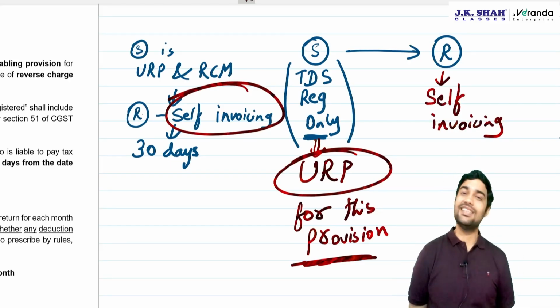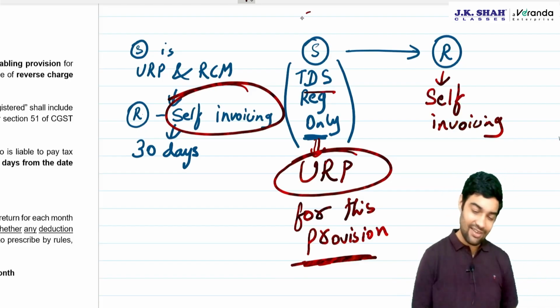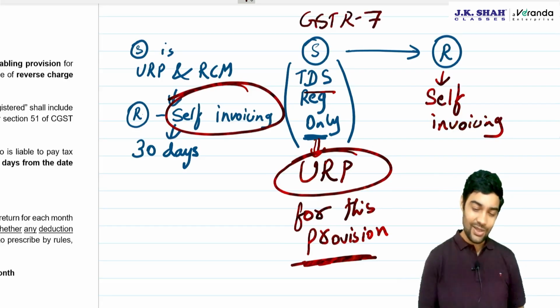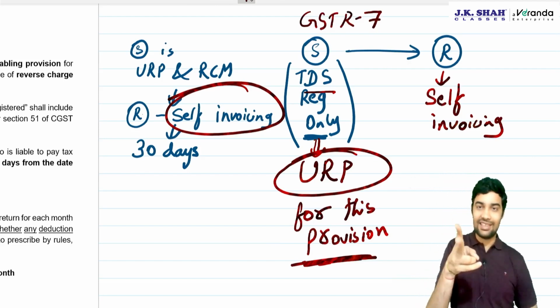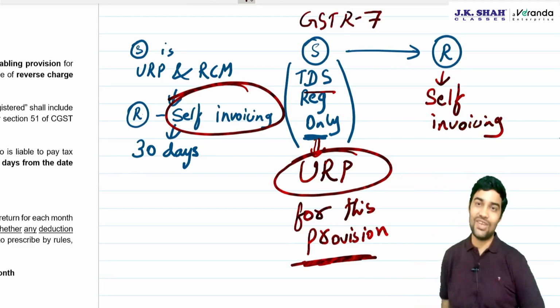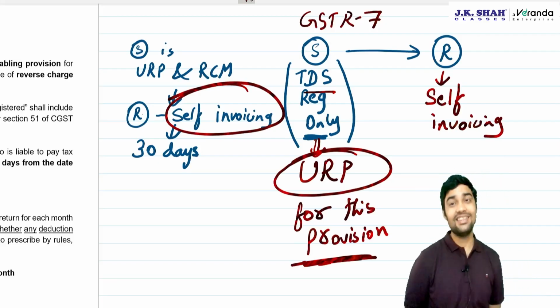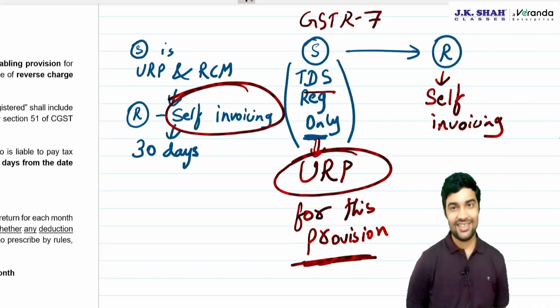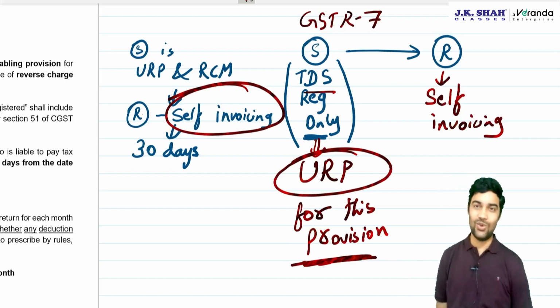Then there is one point relating to GSTR 7. GSTR 7, all these TDS people, they have to file GSTR 7. Now they used to argue that we have to file GSTR 7 only in the month when there is a deduction. When there is no deduction, no need to file GSTR 7. Now the law has been amended saying that even if there is no deduction, they will still have to file GSTR 7. So if there is no deduction, file nil TDS. And if you don't file nil TDS, still the late fee is zero only. But now it is mandatory to file GSTR 7. Clear?